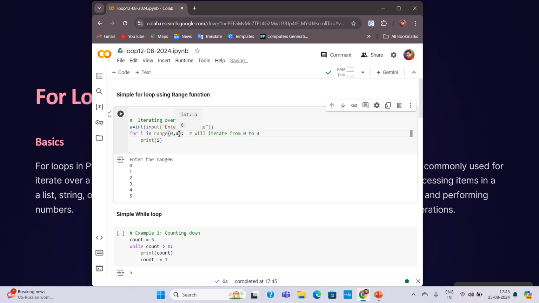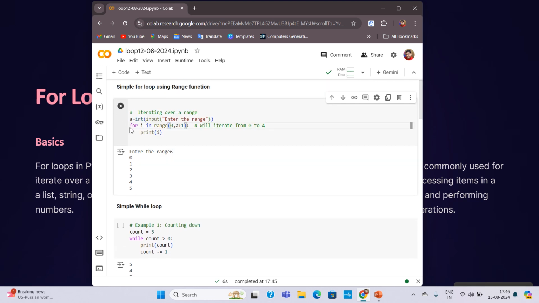Now suppose you are asking, the user has given 6, that's why it is coming up to 5. If you are thinking that no sir, I want to take the last value also, then you have to write plus 1 here. I hope you have understood. This plus 1 means whatever value I take here, suppose I have taken 6, the range will go up to 7, so it will ultimately go up to 6, because 7 it will exclude. This is how the simple for loop works.